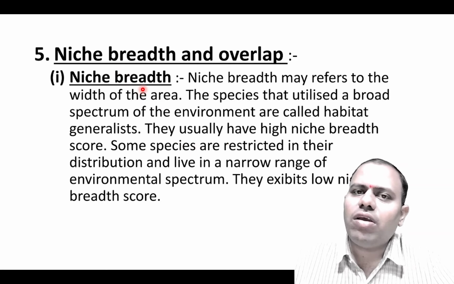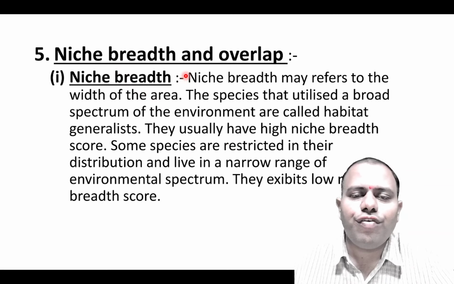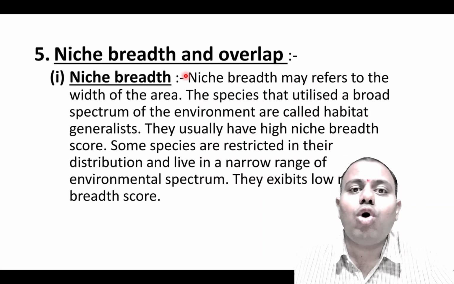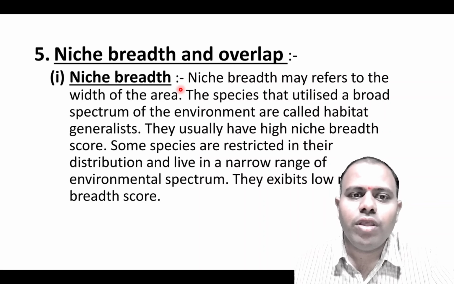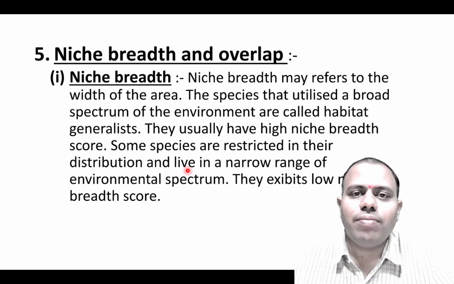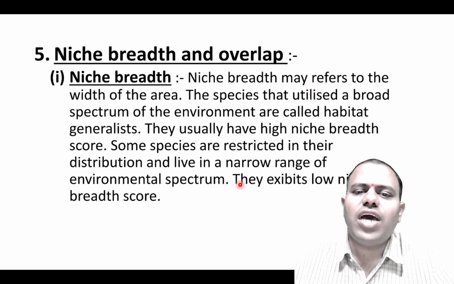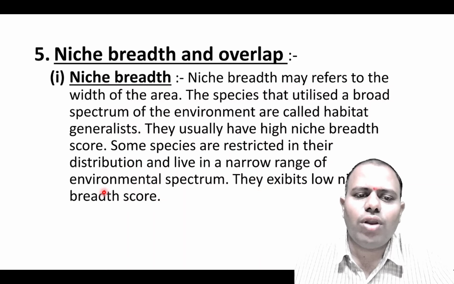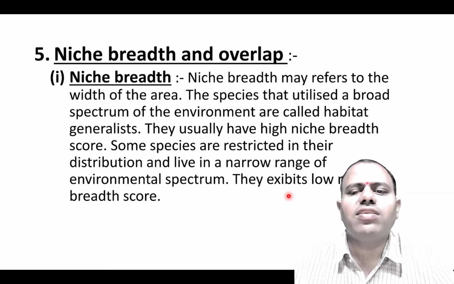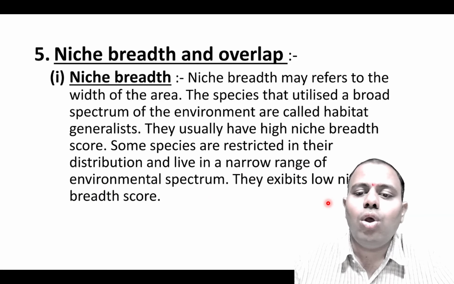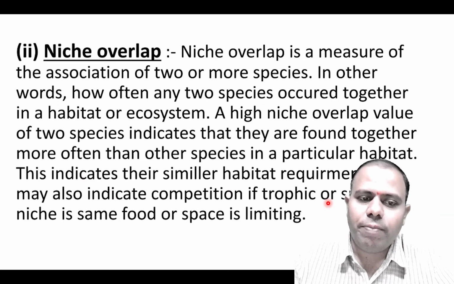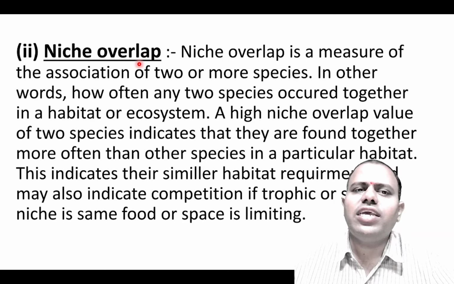So for a particular organism, if we calculate or find out the niche breadth, then we may know that the organism is living more properly in that area. Generally the organism is more flourishing if it has more niche breadth. Organisms which have a narrow spectrum or narrow environmental range exhibit a low niche breadth score.